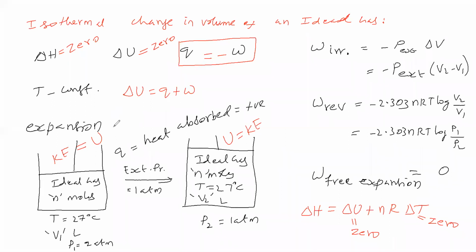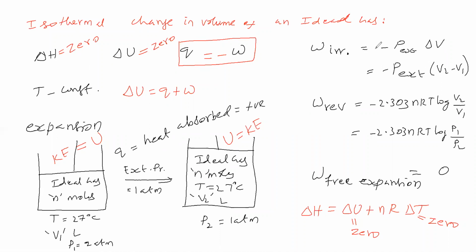Sir, it is for expansion. Suppose compression. Compression means all the points you take opposite, that's all. So even for compression, delta H is equal to 0, delta U is equal to 0, Q is equal to minus W, and irreversible work is equal to minus external pressure into delta V. Don't change the formula. In this formula, don't change the sign. For expansion, it is a formula. For compression also the same formula, don't change the sign.